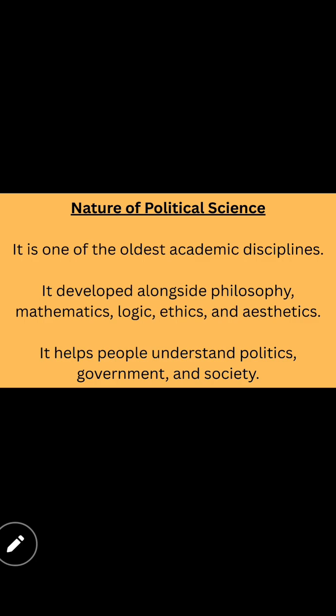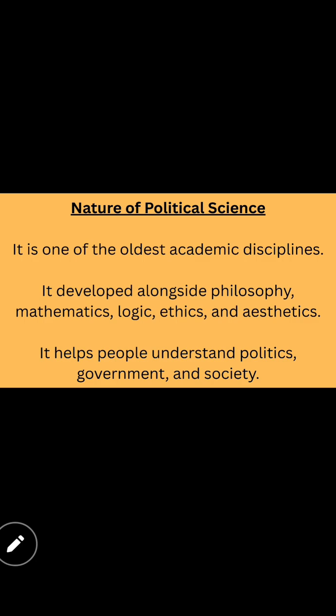And look at the next one. It helps people understand politics, government and society. By learning these subjects, people will understand what politics is, what government is and what society is. How the society joins with government and politics, and what systems we should follow.